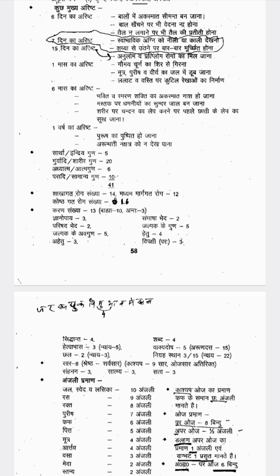Then Hetu, 4 are there. They are Pratyaksha, Anumana, Upamana, Aitihya. These are the 4 types of Hetu. Next one is Vipakshi or Para, which is of 3 types: Pravara, Sama and Pratyavara.